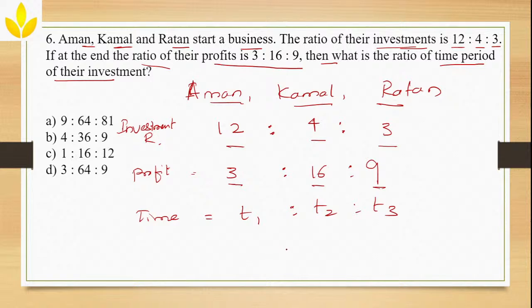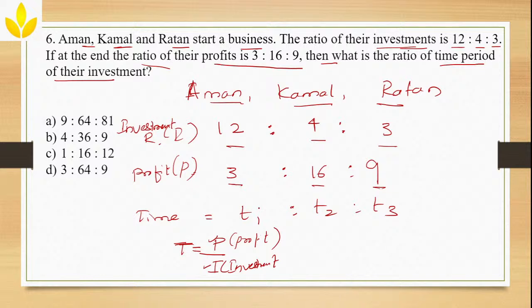Simple. For this we have a formula, which is T is equal to P divided by I, where P is profit, I is investment. Okay, if you want to find the ratio of times, what you just have to do? You just have to take P by I for all of them. Profit P and here it is I. Okay, so what is P value here? For the first one I will write here, which is T1.